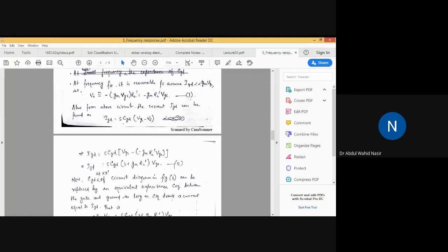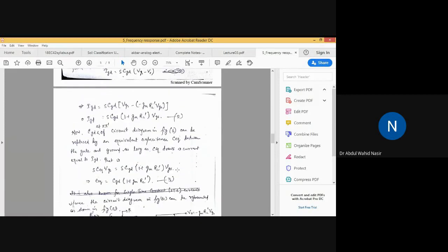Now we have already seen that V naught is minus gm RL dash VGS. Substitute this value of V naught from equation 1 into this equation, and you will have the value of IGD as s into CGD into VGS minus minus gm RL dash VGS. If you simplify, you will get s into CGD into 1 plus gm RL dash into VGS. So this is equation 2. Any doubt in this equation? This is very much clear.